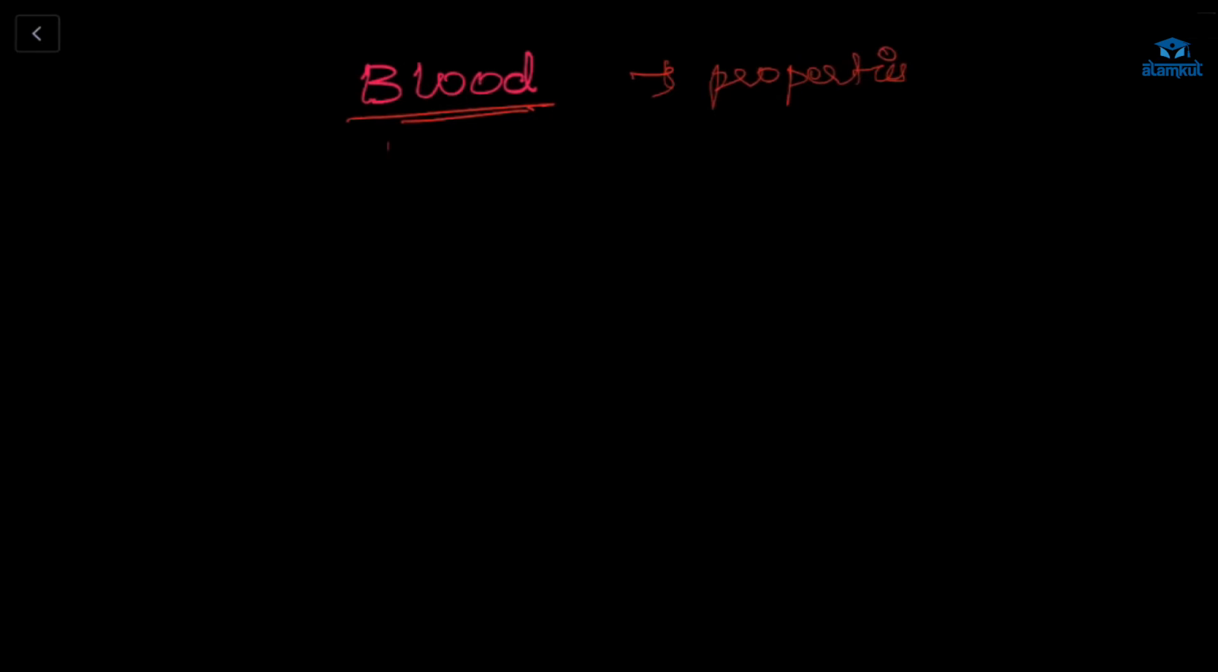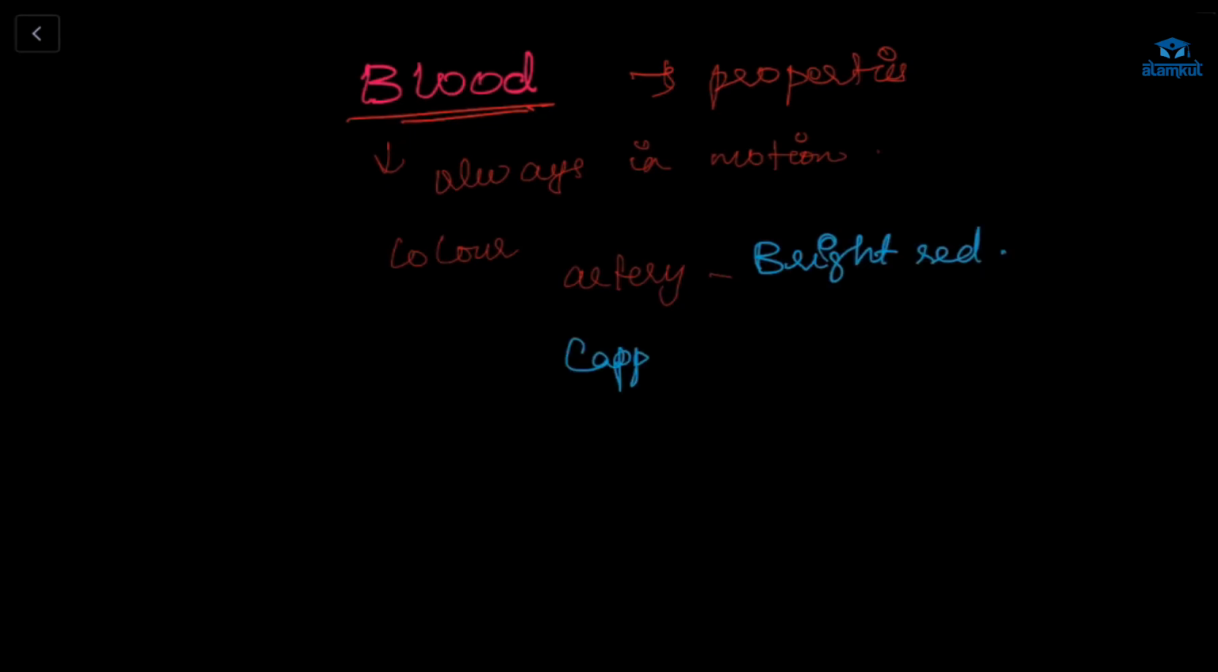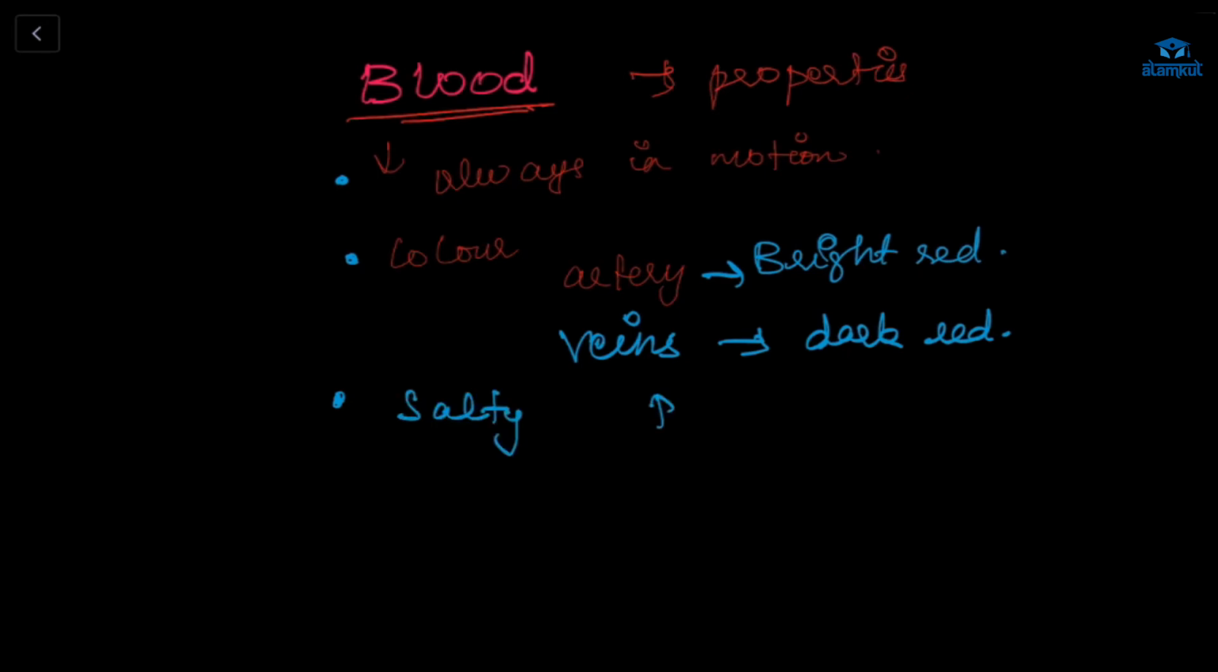Okay. This blood, we'll talk about its properties. It is always in motion. It always moves. Its color in the artery is bright red; in the veins it is dark red. The third is, how does it taste? Can anyone tell? When you're injured, how does blood taste? You would have tasted it, right? For me, it tastes salty. Yes, it is salty, and its pH is about 7.3 to 7.45.